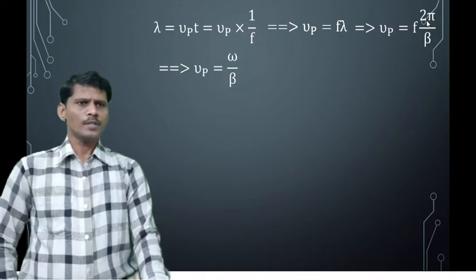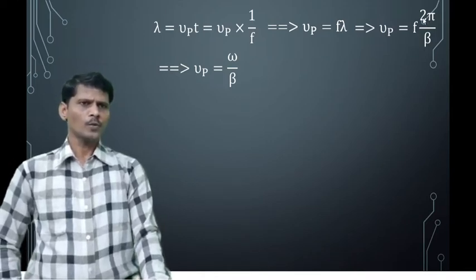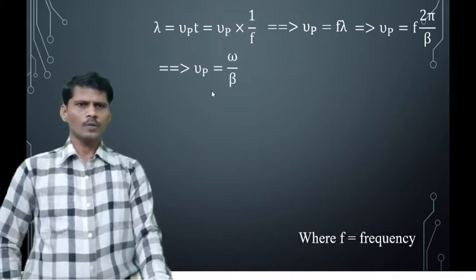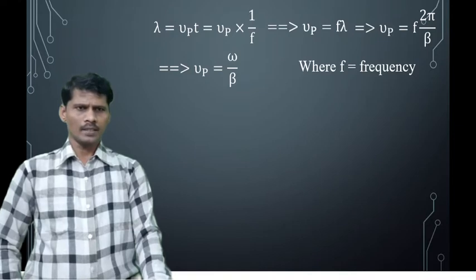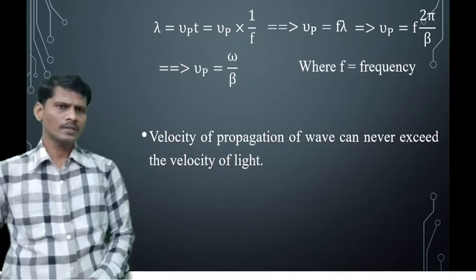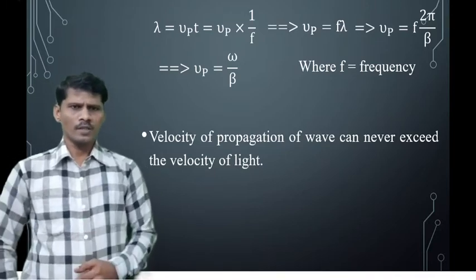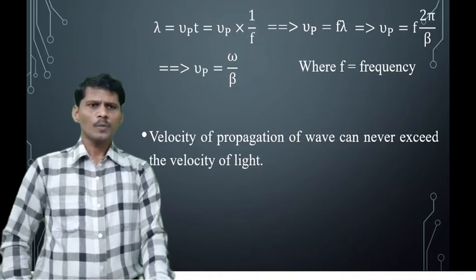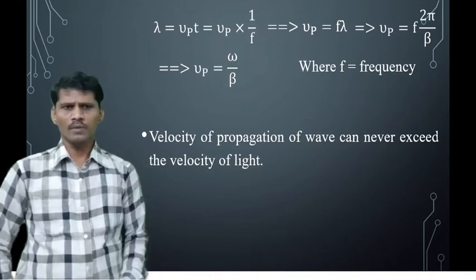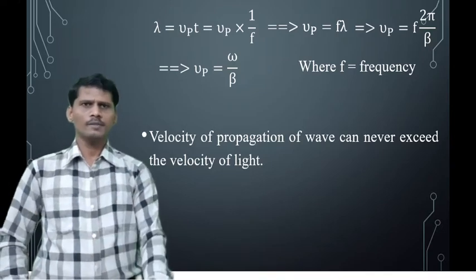Here 2 pi F is equal to omega, the angular frequency. Substituting, we get the phase velocity Vp equal to omega by beta, where F is the frequency, omega is the angular frequency, beta is the phase shift constant and Vp is the phase velocity. The velocity of propagation of a wave can never exceed the velocity of light.